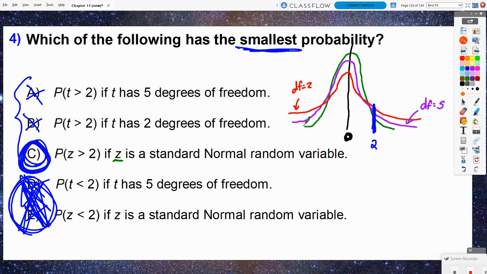The standard normal is always going to produce the smallest probability. The smaller and smaller the degrees of freedom are, the bigger and bigger those probabilities get, because those tail ends keep getting fatter and fatter.